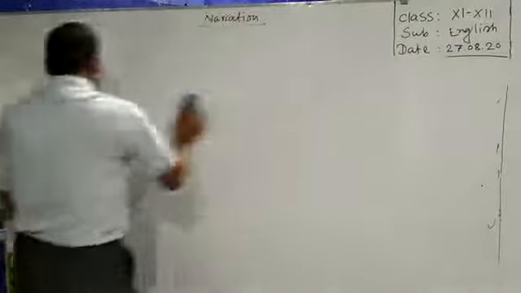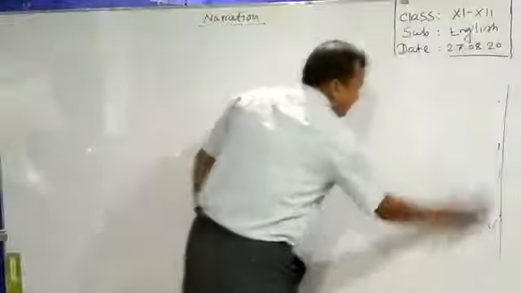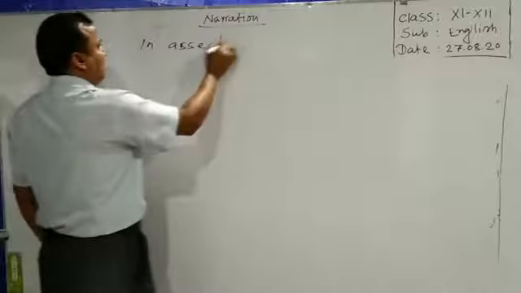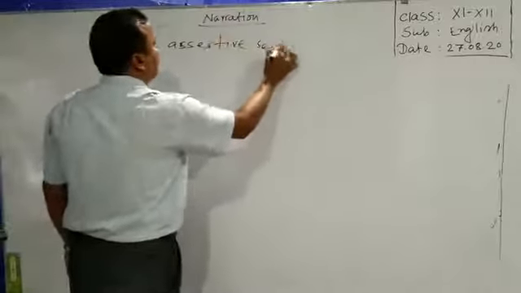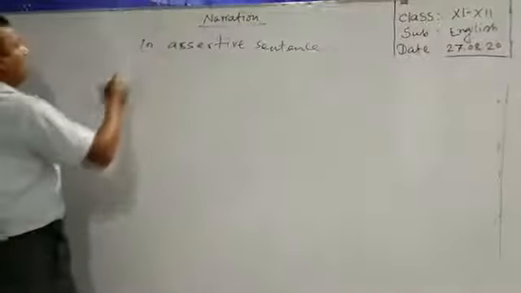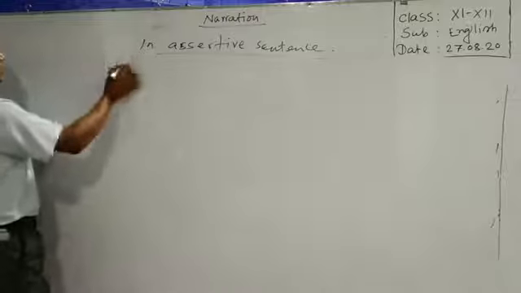Learners, when you find more speeches of a speaker in an assertive sentence, what do you have to do? When we face the first speech, you have to use told.